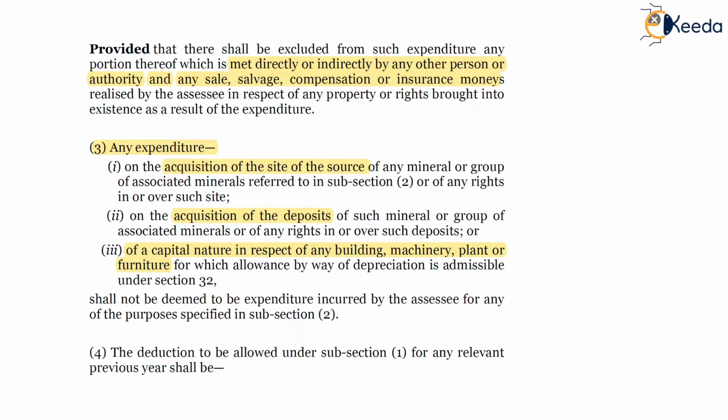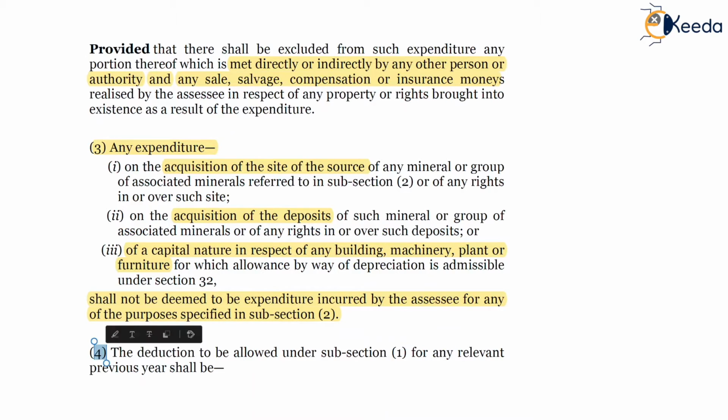Any expenditure which has been mentioned in clauses 1, 2 and 3 shall not be deemed to be expenditure incurred by the SSC for any of the purposes specified in subsection 2. So these are excluded.